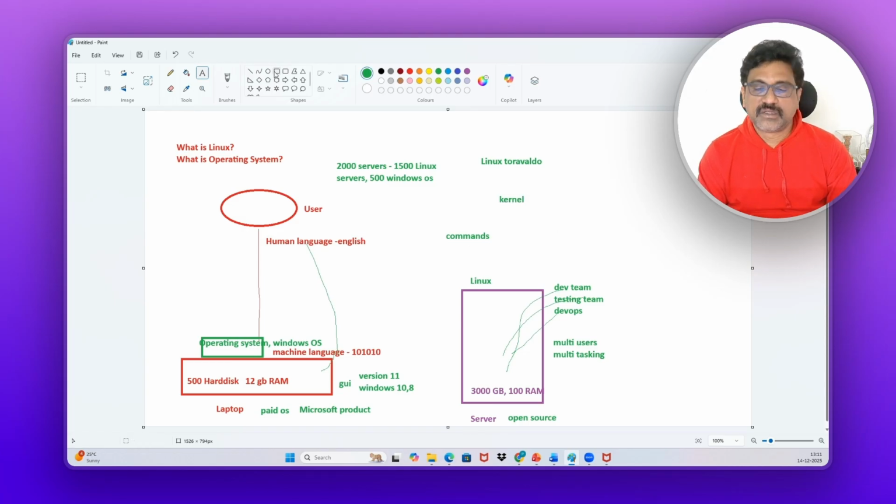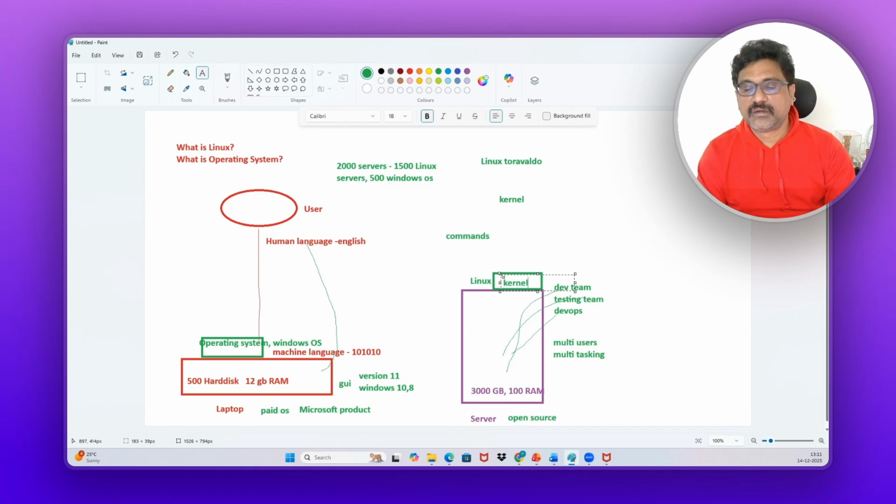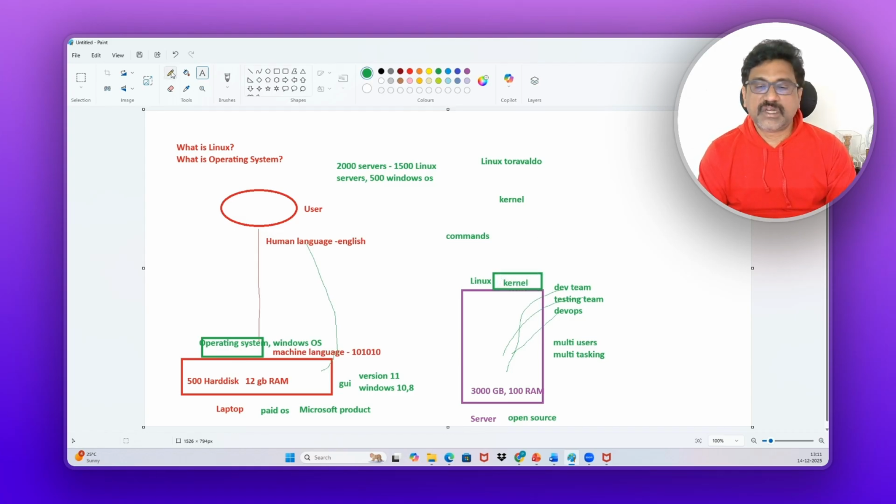At the very first, he just installed Linux on top of the hardware. There's a kernel, and with the help of this kernel, he communicated with the hardware. That means instead of a complete operating system, he just used this kernel. But we cannot use the kernel directly, so no one can use it. This is not possible for normal users.